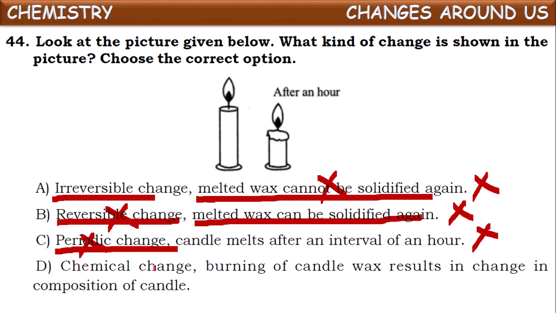this is a chemical change. Yes, because here wax is burning in the presence of air and forming carbon dioxide and water vapor as the products. Burning of candle wax results in change in composition of the candle. This is actually the correct statement about the burning of a candle. What is happening here? First, the wax is melting and then it is converting into vapors. Those vapors are burning in the presence of atmospheric air, and finally carbon dioxide and water vapor are formed as new substances, and hence it comes under chemical change.